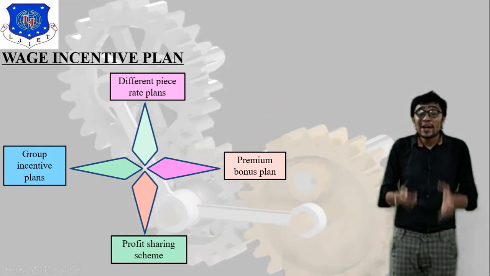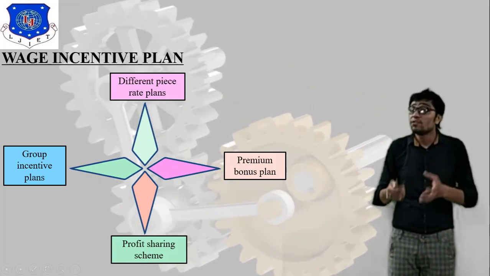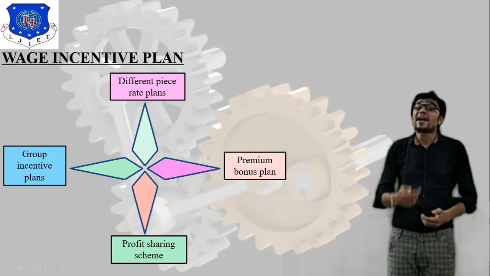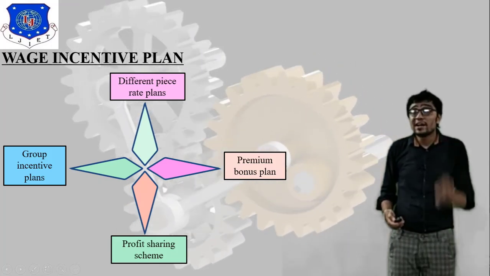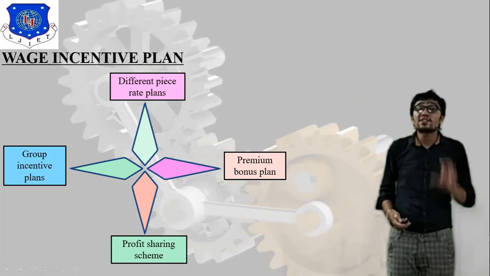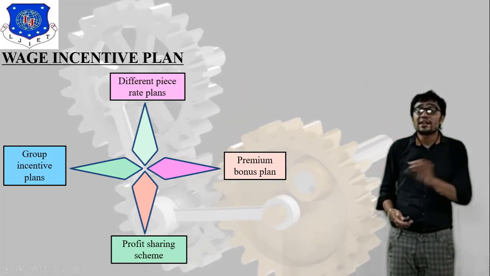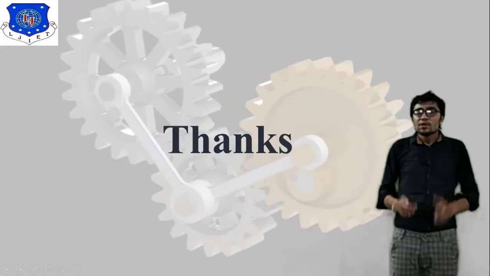So in wage incentive plan we will see 4 different kinds of incentive plan. Wage incentive is nothing but getting some extra bonus, some extra remuneration, related to workers' efficiency and workers' standard. So this is called wage incentive plan. It is very important.